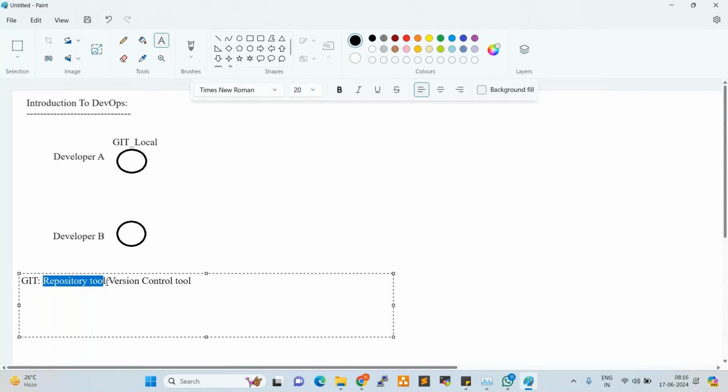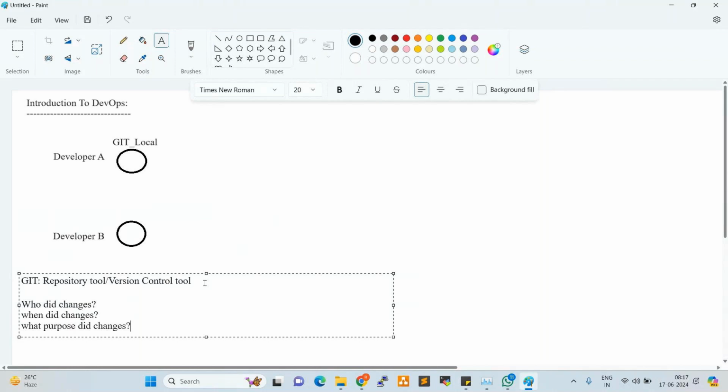Next one is version control. What is version control? When we talk about version control, there are some parameters available here. What are those parameters? Who did changes, when did changes, and for what purpose did changes.